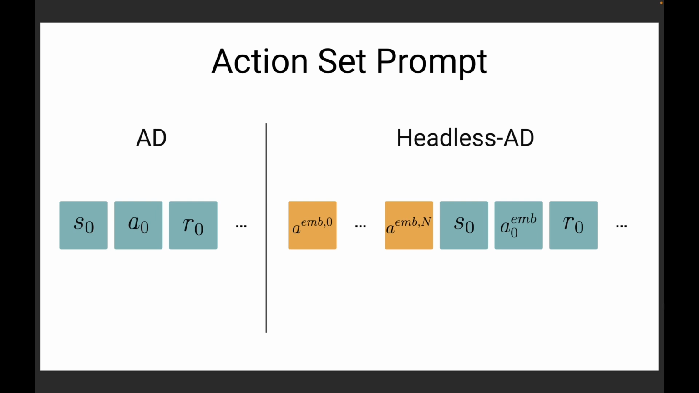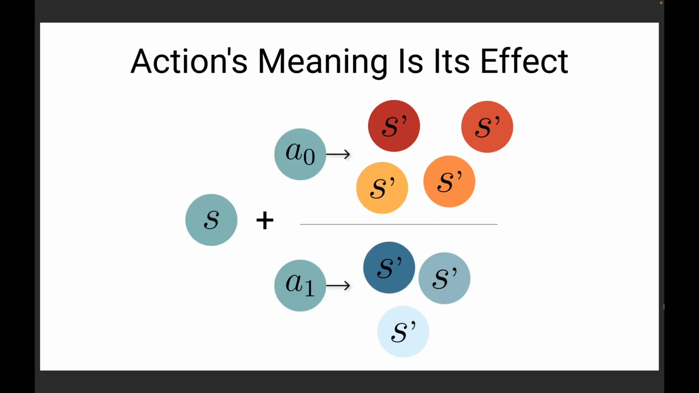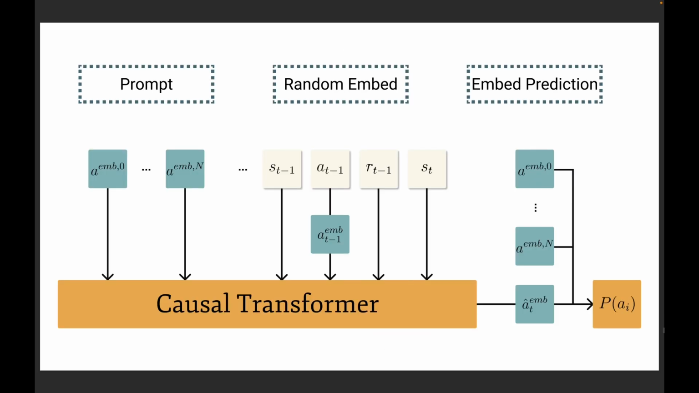Lastly, since we removed all information about the action space structure from the model, we returned it by including random action embeddings in the input context. And though they don't contain any semantic information about actions, we expect the model to infer the meaning of actions from the context by observing their effects on the environment. Here is a visualization of the headless AD architecture.